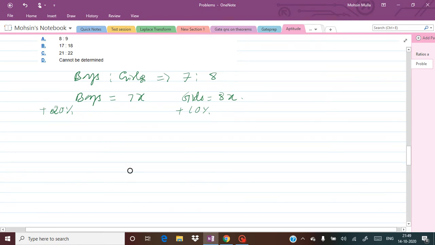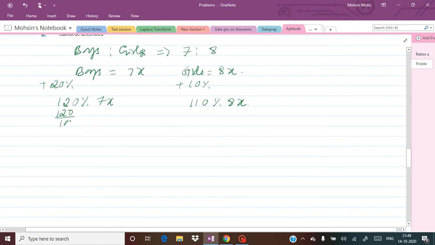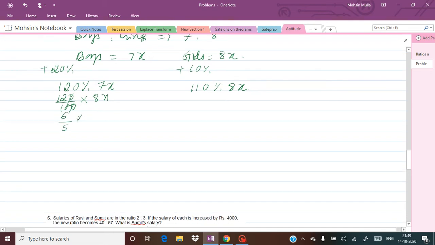When they increase it by 20%, what will happen? The total number will be 100% plus 20%, 120% of the boys, equal to 120% into 7x. And here girls will be 110% into 8x. Okay, so 120 divided by 100 into 7x. Here this will go, and dividing by 20 you are going to get 6 by 5 into 7x, and here again the same thing, 110 divided by 100 into 8x.